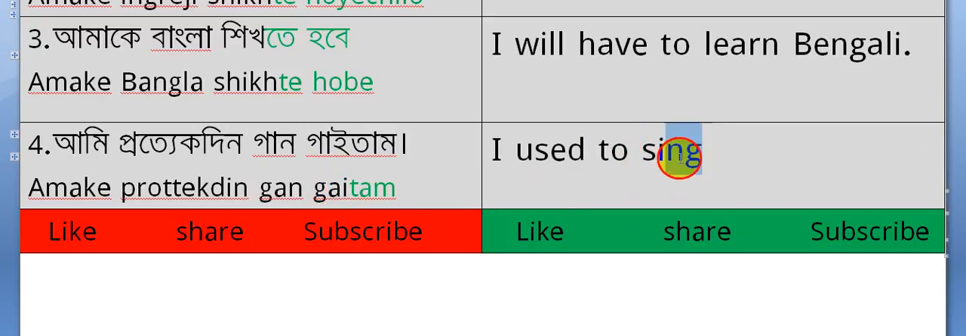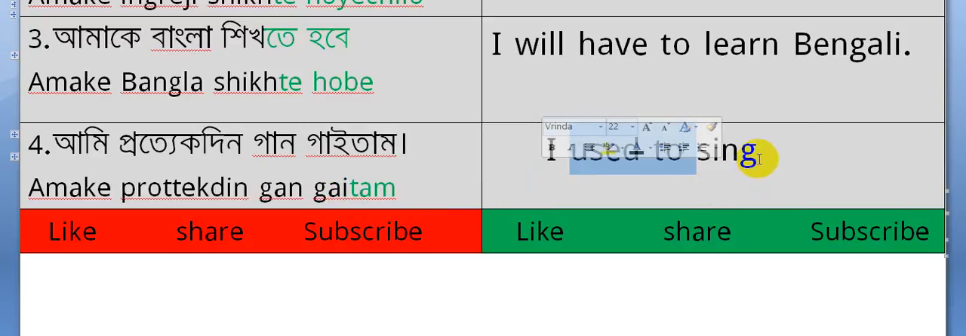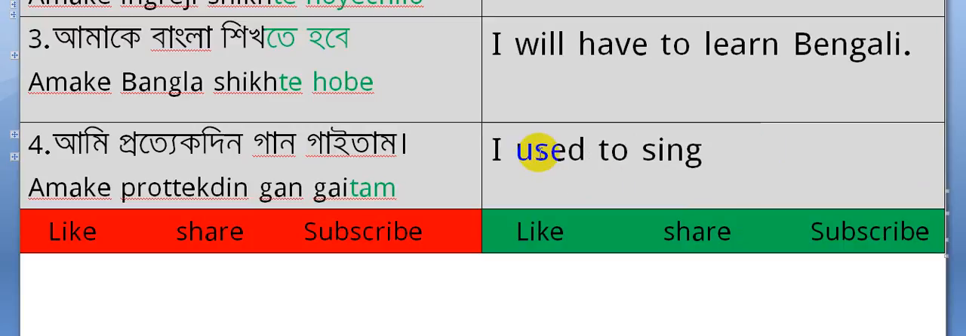"Gai" means "sing," and "tam" in Bengali is "used to" in English. In Bengali, if you get "tam" at the end of the verb, you will have to use "used to" before the verb. So "I used to sing": ami gan gaitam. I used to sing what? Song. I used to sing songs. Ami gan gaitam.